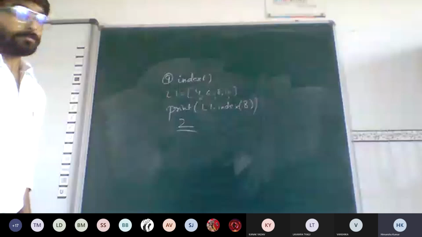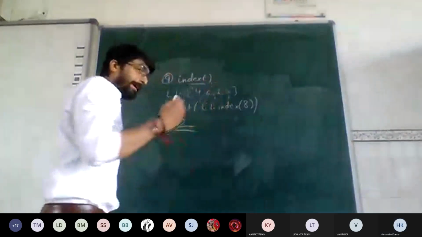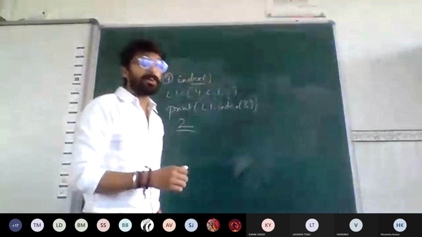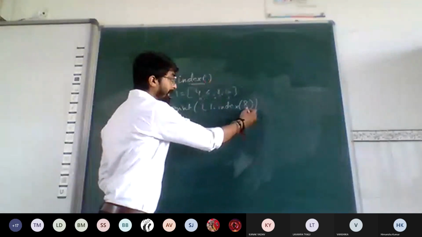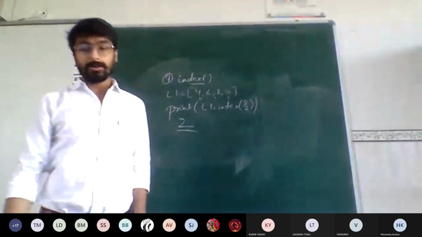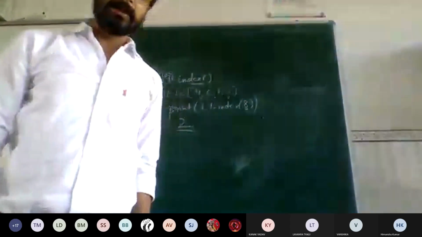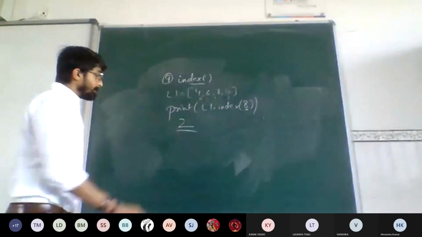So please repeat the index function again. The index function will print the index of the value that you have mentioned in the index function as a parameter. So what I have done is I have printed the index of the element number 8. It has printed me 2. Right?